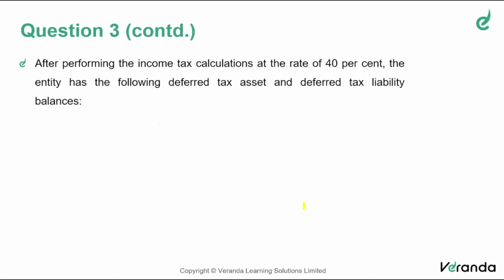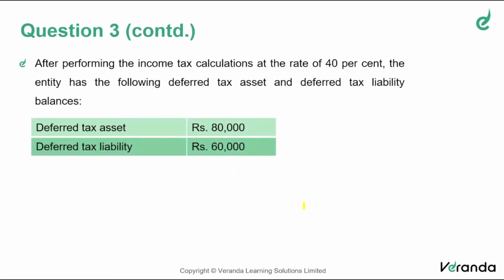After performing the income tax calculation at 40%, the entity has the following deferred tax asset and liability balances. So even though there is a proposal to increase the rate from 40 to 45, the company has finalized the accounts based on a 40% tax rate and has determined the deferred tax asset at 80,000 and liability at 60,000.